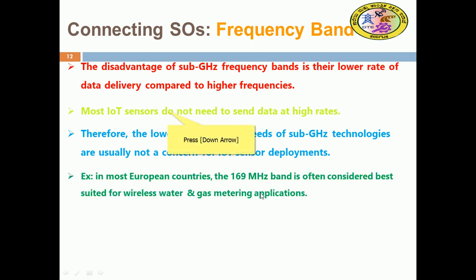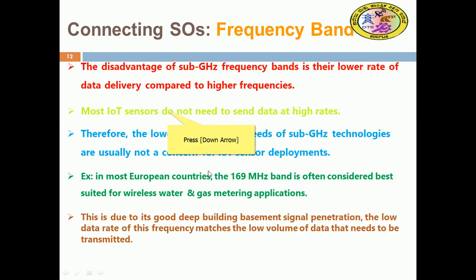For example, in most European countries the 169 megahertz band is often considered best suited for wireless water and gas metering applications, including underground, right? This 169 megahertz sub gigahertz band is practiced in most European countries because it gives very reliable communication, due to good deep building and basement signal penetration.